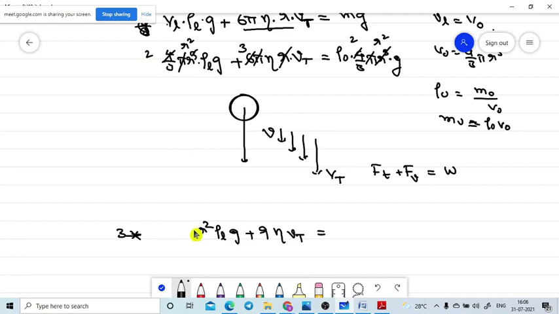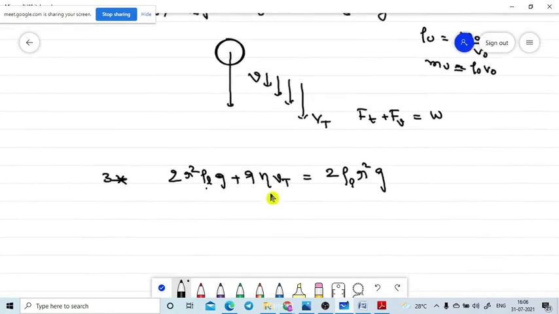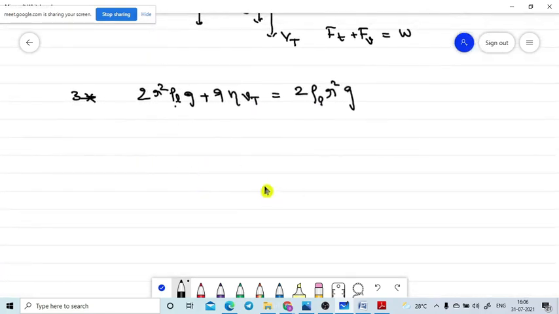So 2 r square, that is equal to 2 into rho naught into r square into g. We'll take care about these suffixes. It is the density of the liquid, it is the density of the object. It is very important. If you make a mistake, you will get wrong answers when you apply this in your entrance examination.